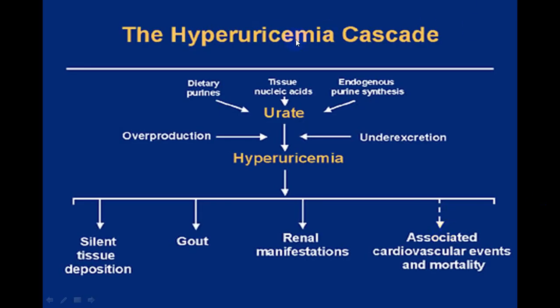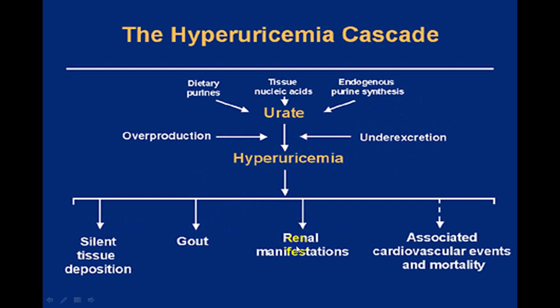So in the hyperuricemia cascade, you have urate crystals, which you get from dietary purines, tissue metabolism, that is nucleic acid metabolism, and endogenous purine metabolism overproduction. Under-excretion, usually because of the kidney, will also produce hyperuricemia. You can have silent tissue deposition. You can get gouty manifestation.